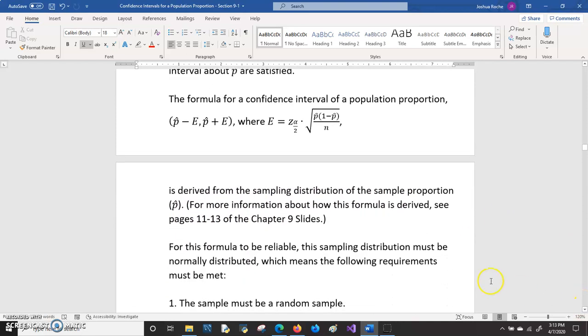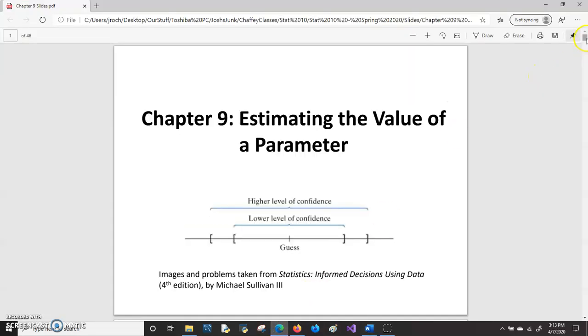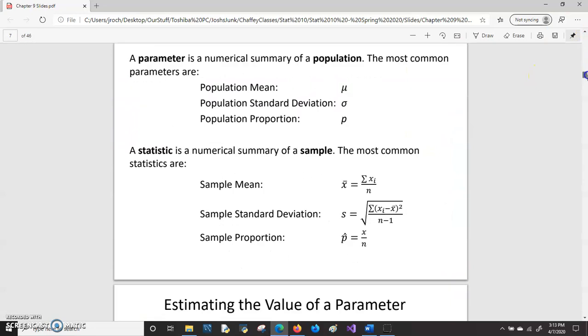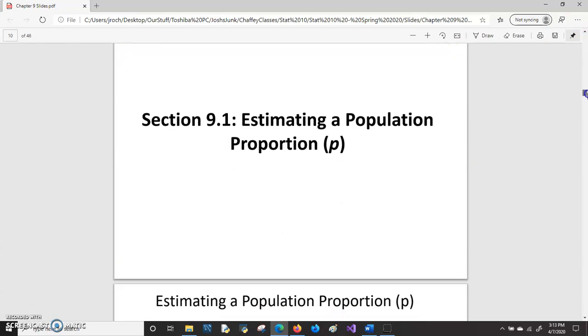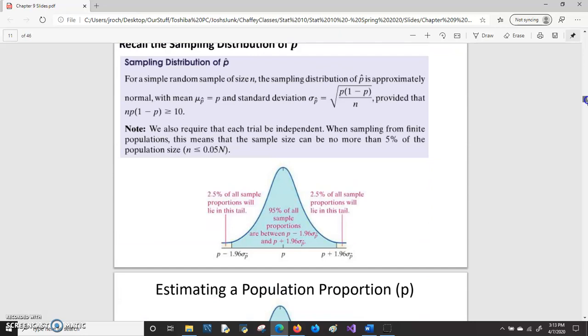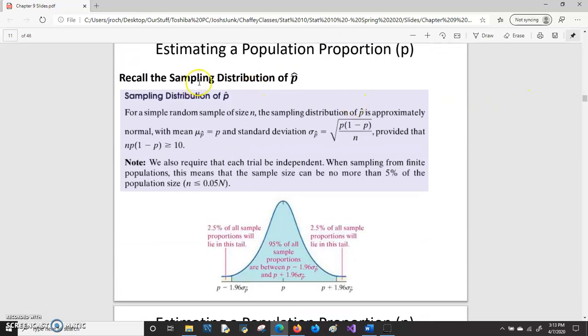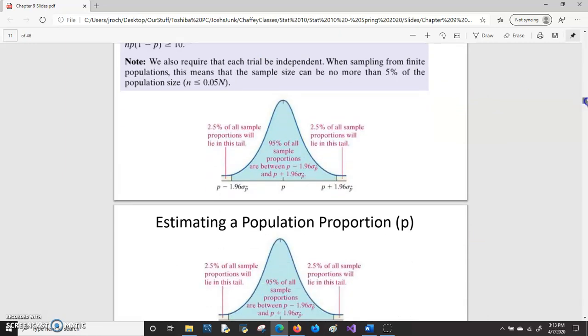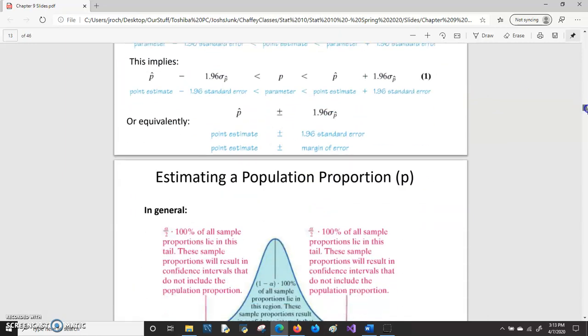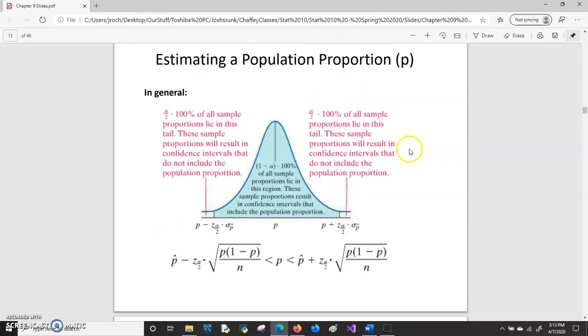And if you want more information about how they derive the formula or about the sampling distribution of the sample proportion, you can go to pages 11 to 13 in the Chapter 9 slides. So here are the slides. And it goes over what the sampling distribution of the sample proportion is and how that relates to how they derive the formula for the actual confidence interval.